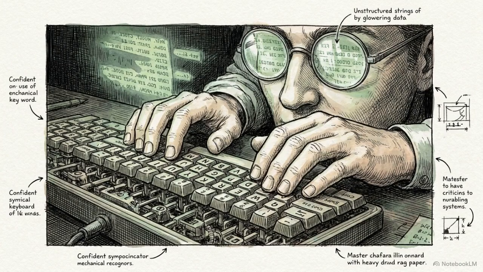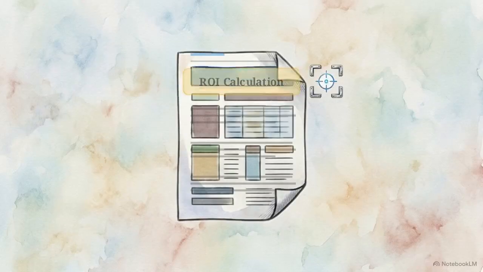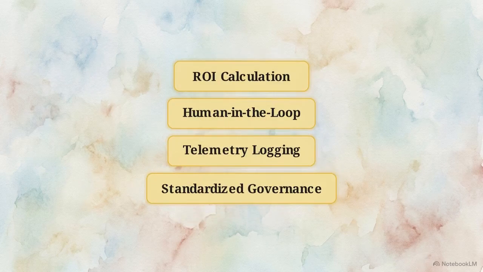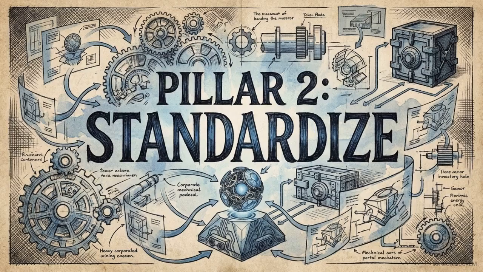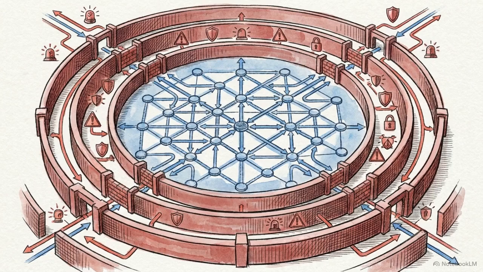To pass this exam, you must stop thinking like a developer testing prompts and start thinking like a risk-averse enterprise architect. To see how this works, we are going to reverse engineer actual AB100 case study questions. First, quantifying return on AI investment. Second, standardizing extensibility through open frameworks. And third, enforcing immutable prompt governance. Success on the AB100 depends on moving beyond feature memorization to adopt a defensive, risk-centered architecture.